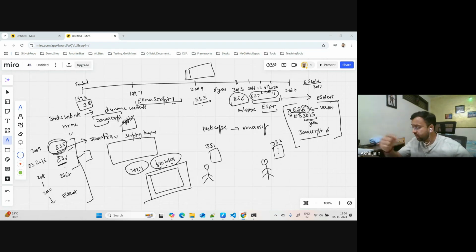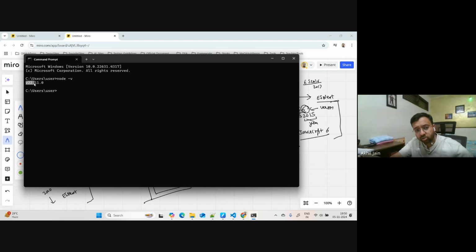And the answer lies in, okay, one more thing. If you see this, I'm using version 22 here. So if someone asks me which version I'm using to write my code for JavaScript, I can say EcmaScript 2023. So the follow-up question from the interview side is, okay, you're saying you're using EcmaScript 2023, and we also believe that there is ES6. So first of all, tell me the difference between the two. Again, you can explain all this history to them, that this is how the history is maintained and all that.